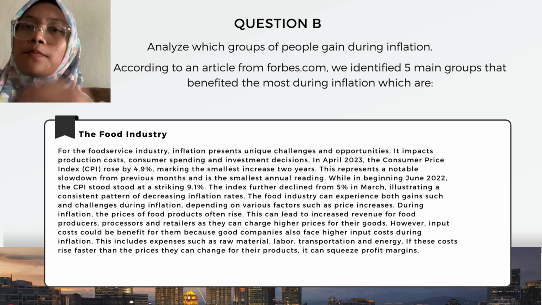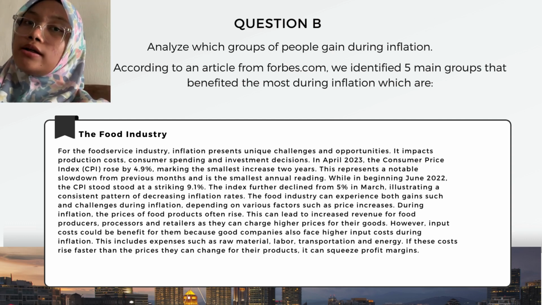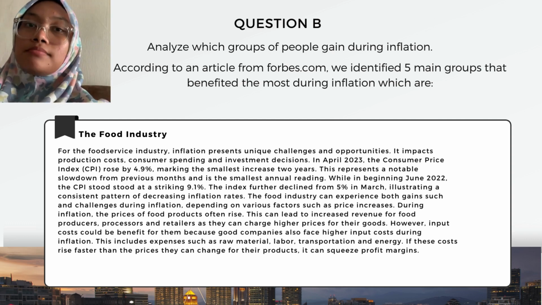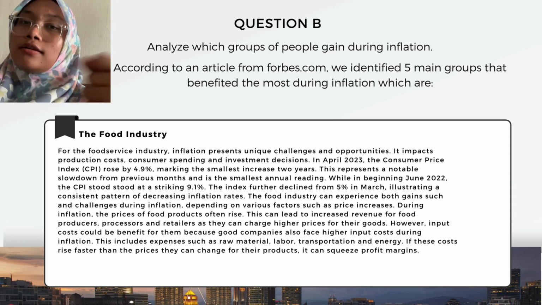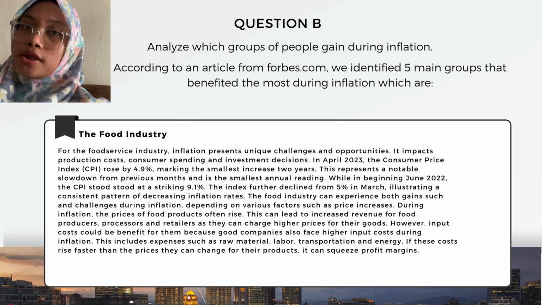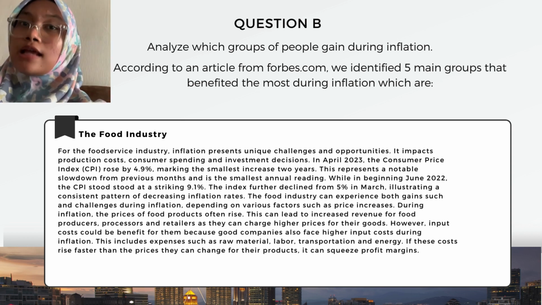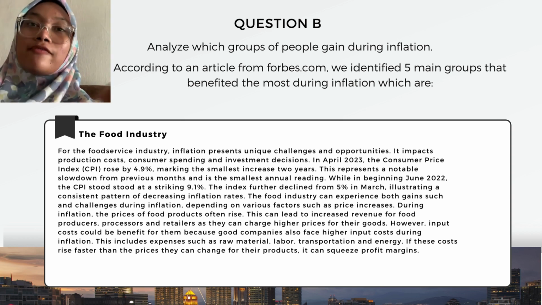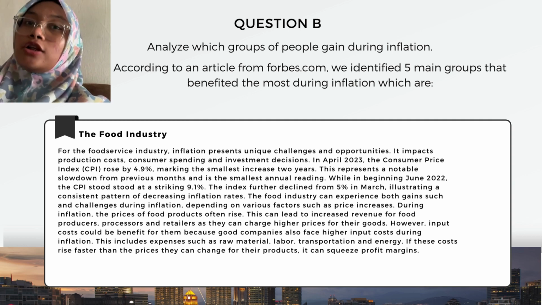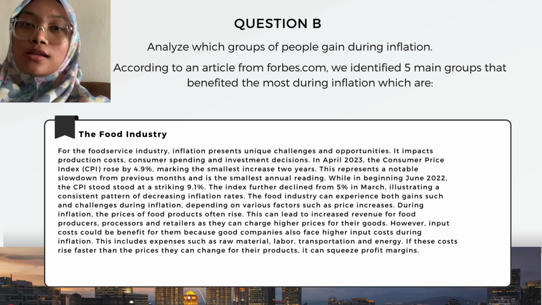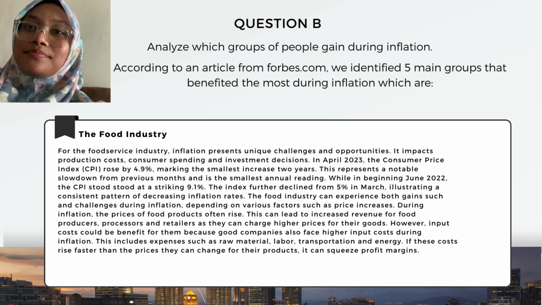During inflation, the prices of food products often rise. This can lead to increased revenue for food producers, processors, and retailers as they can charge higher prices for their goods. However, input costs could be a drawback for them because food companies also face higher input costs during inflation. This includes expenses such as raw material, labor, transportation, and energy. If these costs rise faster than the prices they can charge for their products, it can squeeze profit margins.